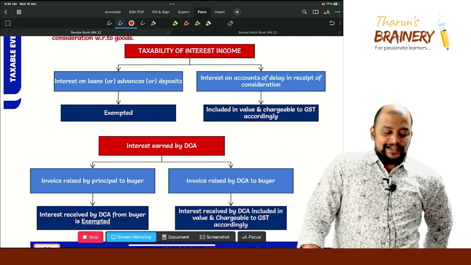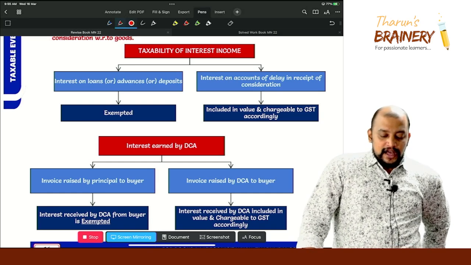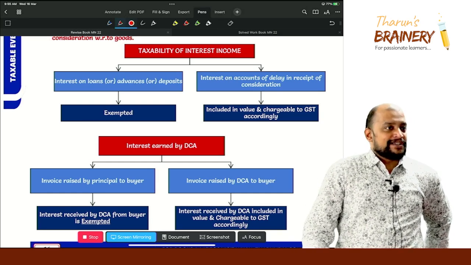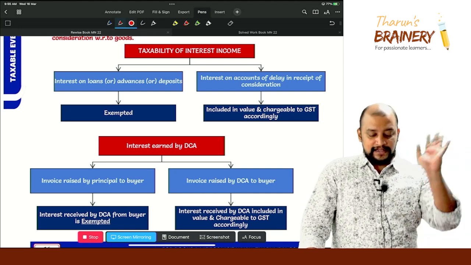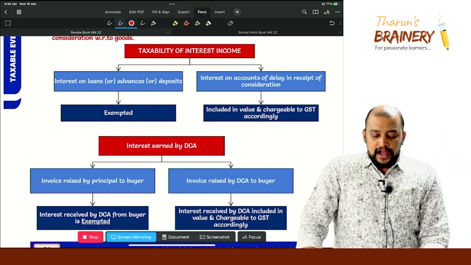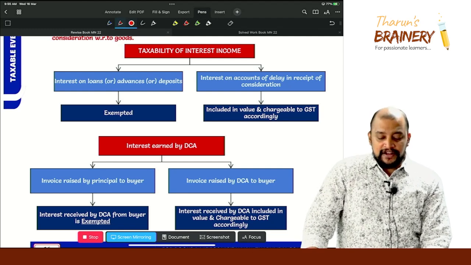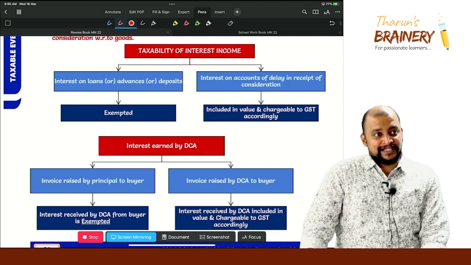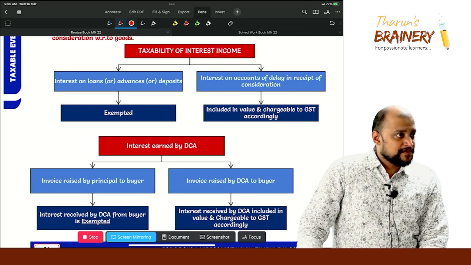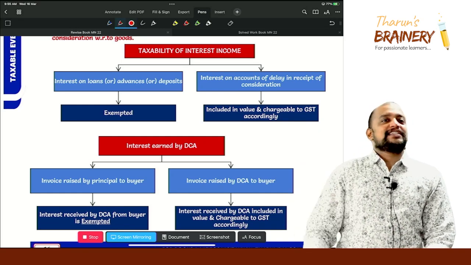Taxability of interest income. Interest on loans or advances or deposits, taxable or exempted? Exempted. Interest on account of delay in receipt of consideration, included in value and chargeable to GST accordingly. Clear? Why, sir, did I not say taxable?